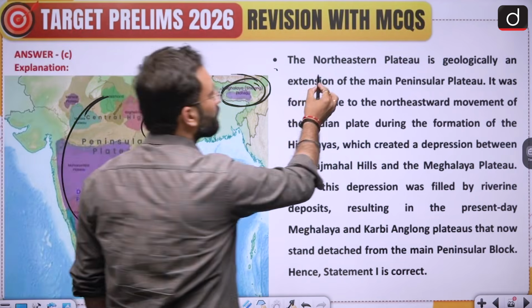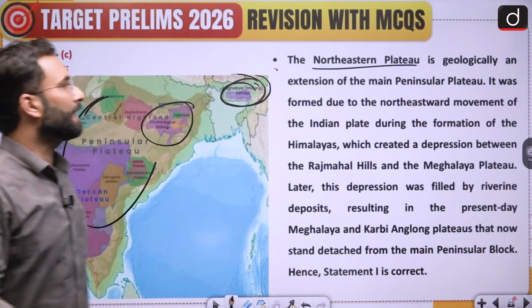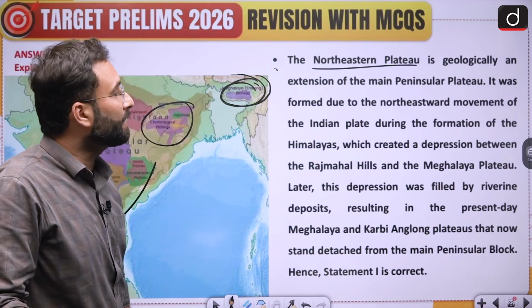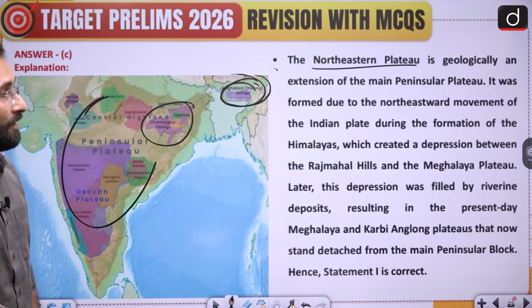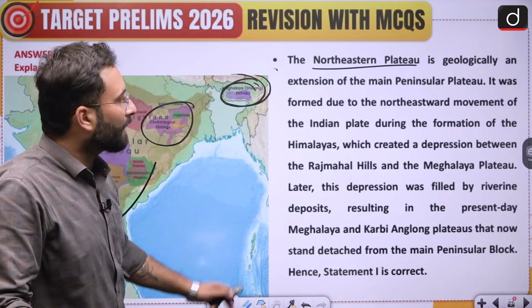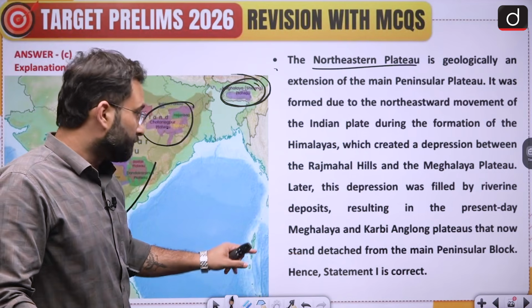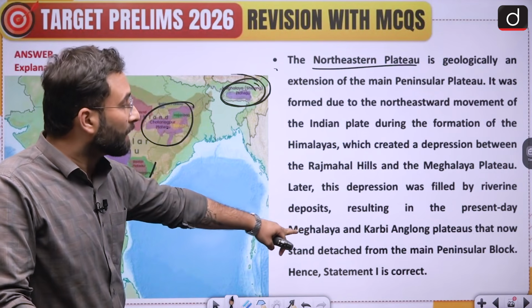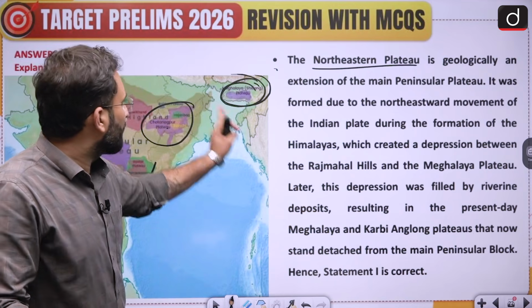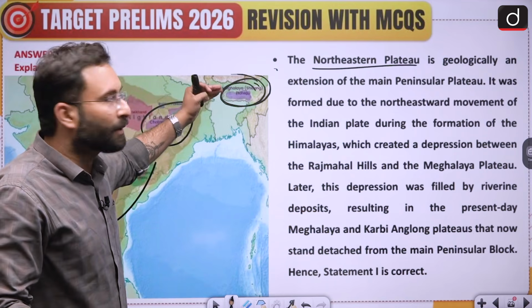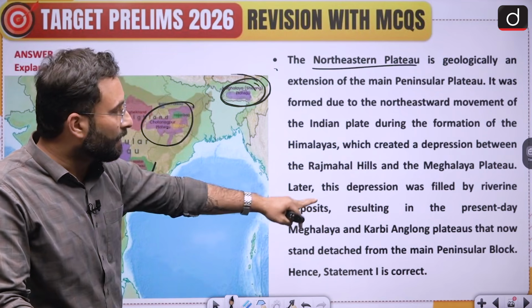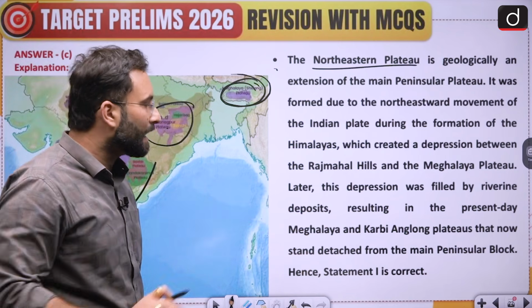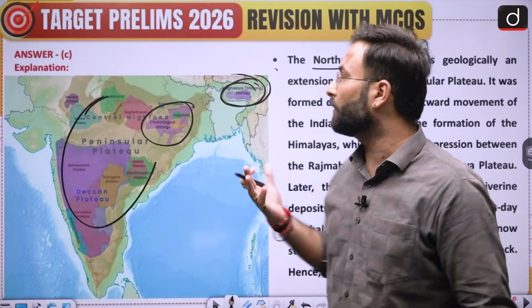The northeastern plateau is geologically an extension of the main peninsular plateau. It was formed due to the northwestward movement of the Indian plate during the formation of the Himalayas, which created a depression between the Rajmahal hills and the Meghalaya plateau. Later, the depression was filled by riverine deposits, that is alluvial deposits, brought by rivers like the Brahmaputra, Ganga, etc., resulting in the present-day Meghalaya and Karbi Anglong plateau that now stands detached from the main peninsular block, which we have already discussed.